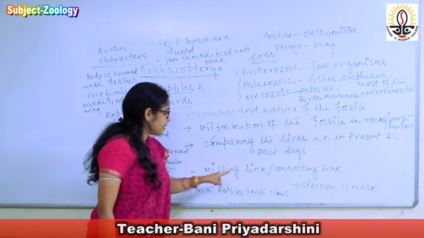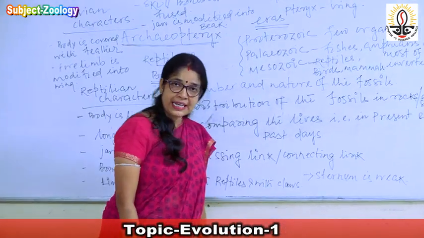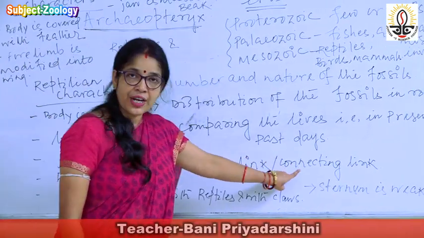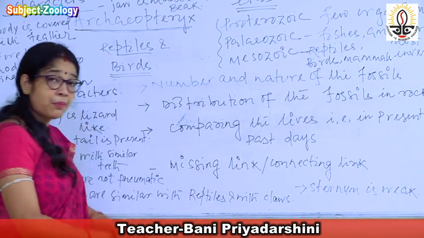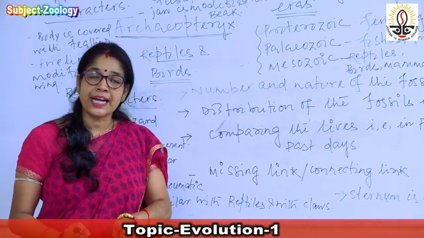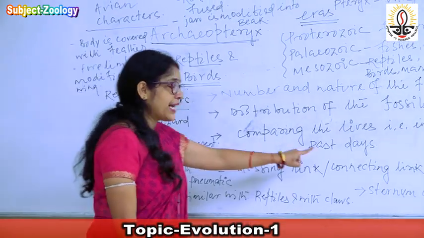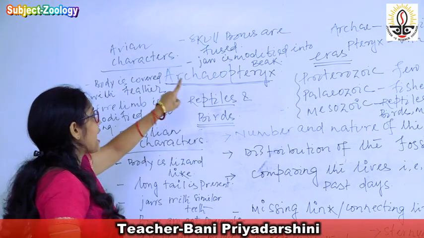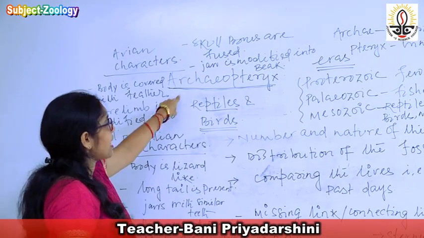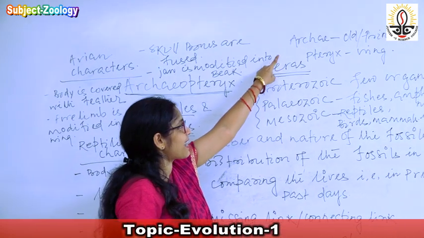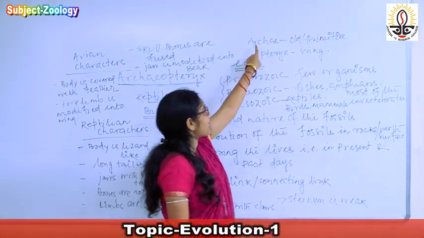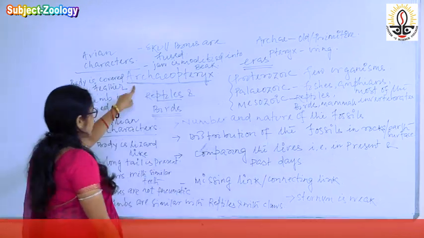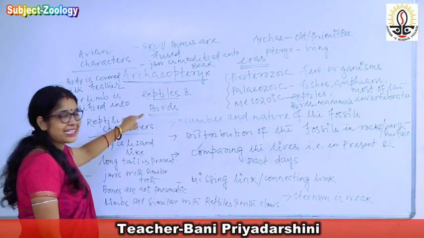Then the last one, that is the missing link or connecting link. There is a difference. Missing links are the extinct individuals, connecting links are the living individuals, but both are responsible for connecting two different groups. So for connecting link, an example we can study is Archaeopteryx, which was derived from two words. First one is archae, second one is pteryx. Archae means old or primitive, pteryx means wing.